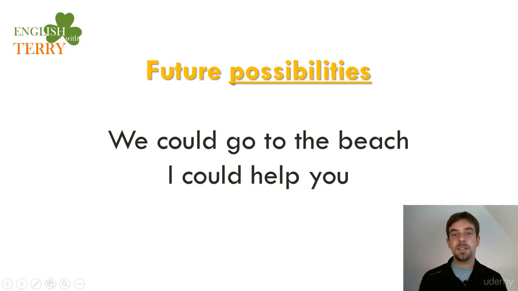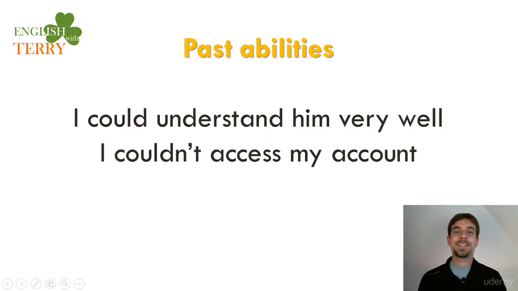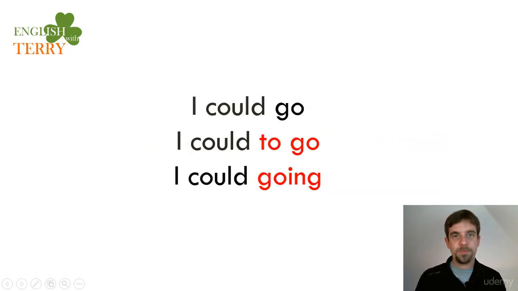For future possibilities, if you are with your friends, you say, we could go to the beach. This is a future possibility. Not necessarily will it happen, but it's a possibility. Or I could help you, as an offer. Past abilities: imagine a situation, I could understand him very well. That was your ability to understand. Or I couldn't access my account in your bank or your Facebook or whatever. You were trying and trying in the past, but it was not possible for you.